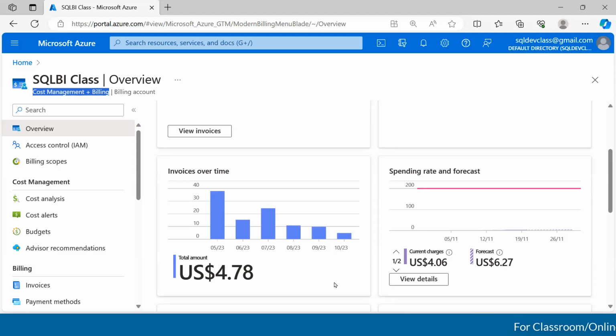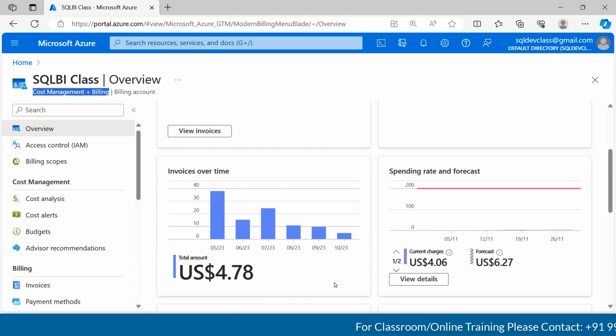But Cost Management plus Billing access you will most likely not have, unless you are in Azure IT or an Azure admin. Otherwise, you will not have access to this page. That is the reason why the only way of understanding this cost is on your personal accounts.